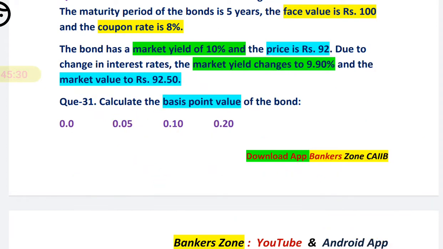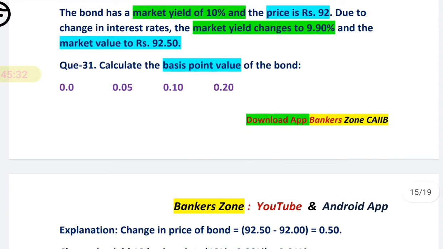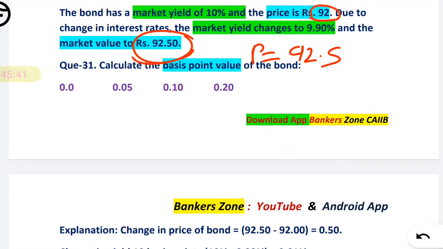I repeat, see what is happening. The price is changed from 92 to 92.5. What is the price change? Price change is 50 paise. And what is the yield change? 10% to 9.9%.